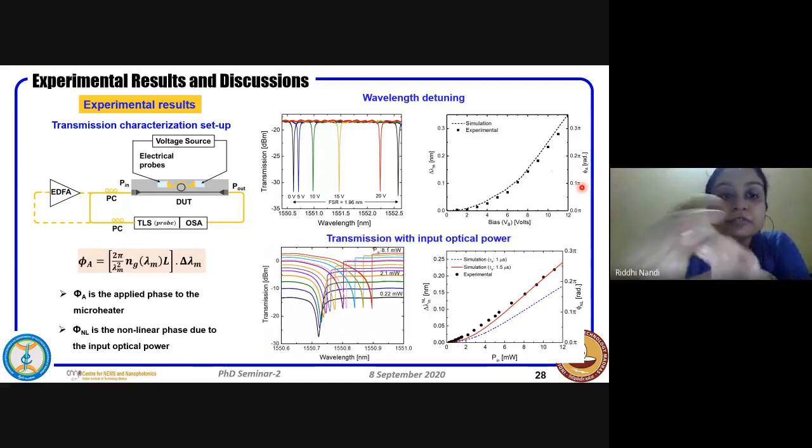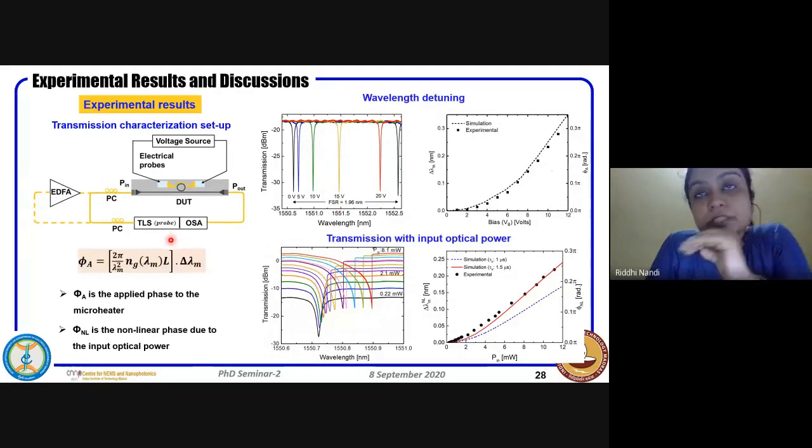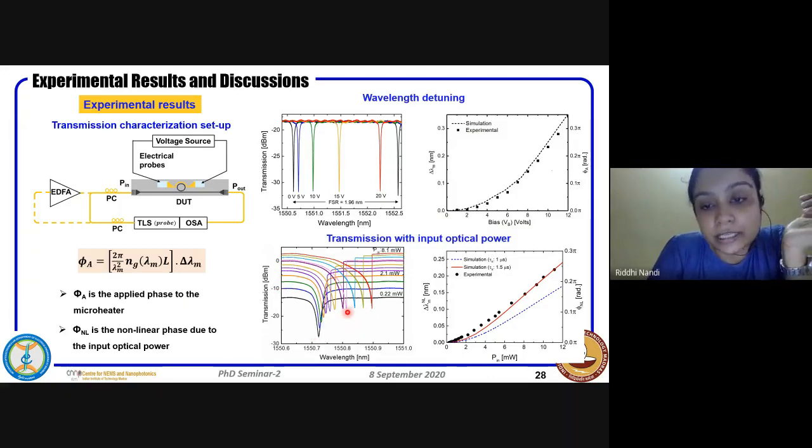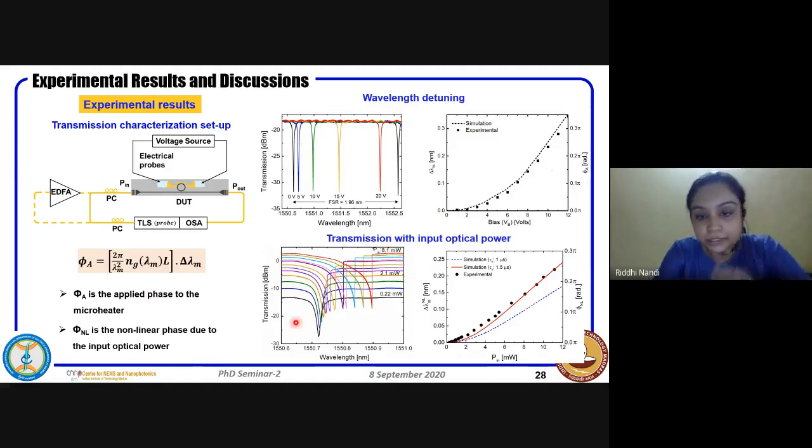Next is when you have high input power. Till now we were just using the TLS with the OSA, which was a low power laser. Now for high input power, we have used an erbium doped fiber amplifier. This helped us amplify our input laser signal, and we could see the resonance shifting, as seen previously in literature, and the shape also changes. From the change in wavelength for each P in, we could also find out phi NL.